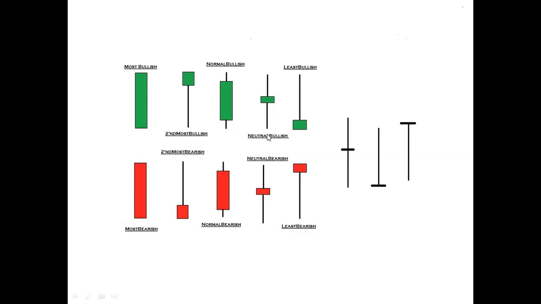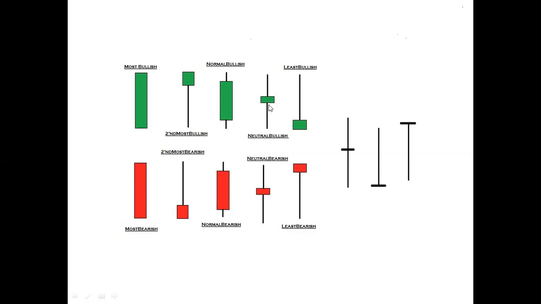All over the day there is a tug of war between bulls and bears, and ultimately at the end of the day it closes slightly higher than the open. Look at today's candle of the Nifty: it is just slightly over the opening price. Here also the same. Ultimately the body size is very faint, with a very marginal difference between opening and closing, and closing is slightly higher than opening. That's why the candle color is bullish, but this is a neutral bullish.